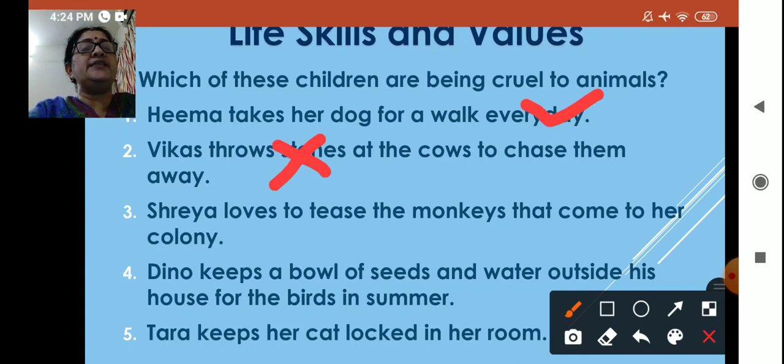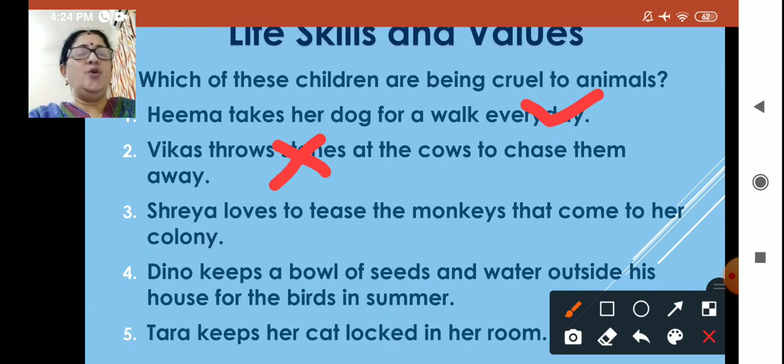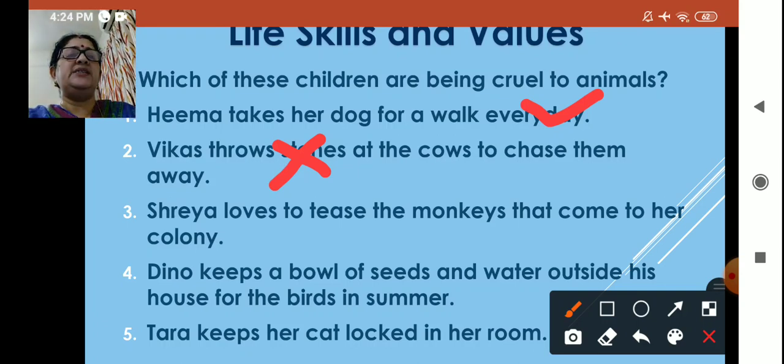Shreya loves to tease the monkeys that come to her colony. Do you want to tease like this? No, don't do it. Animals are very good. You always behave nicely with these animals. They will not harm you. Okay, children. So Shreya loves to tease. Do you like to tease the animals, monkeys? No, that is not a good habit. It's very bad. She is cruel to this animal. So I don't like it.